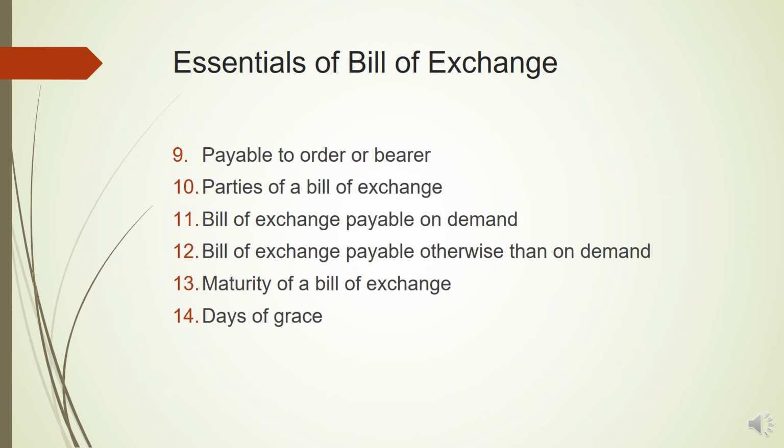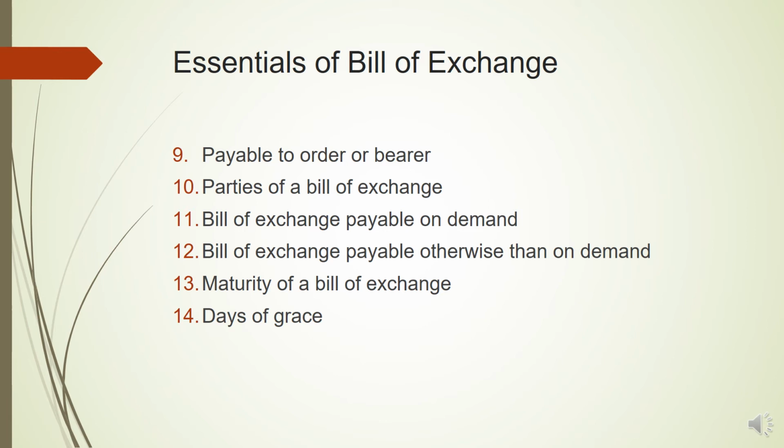The payee is the one who is entitled to receive the payment. It can be the drawer or any third person as well. For example, if the bill has been endorsed, then the party who will have the possession of that bill is going to receive the amount. That will be the payee. So basically, there are three parties: drawer who draws the bill, drawee on whom the bill is drawn, and payee, the one who is entitled to get the money. If, for example, the drawer has endorsed the bill to someone else, the holder of the bill will get the payment.